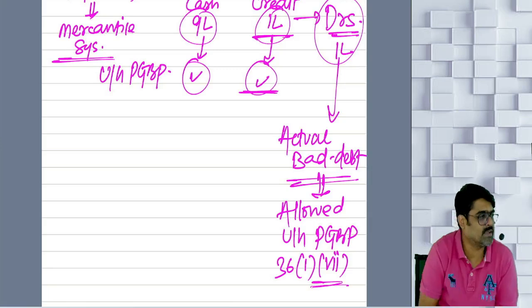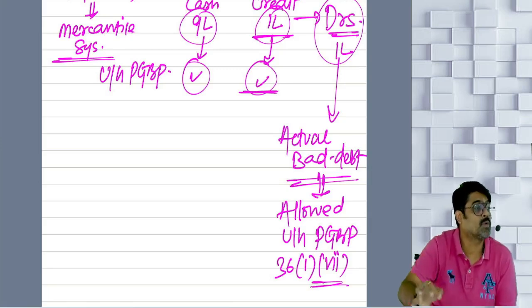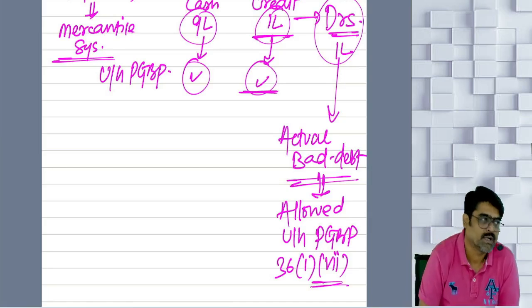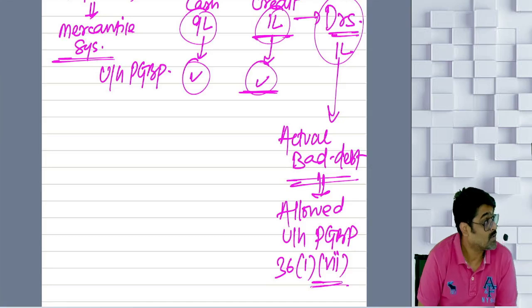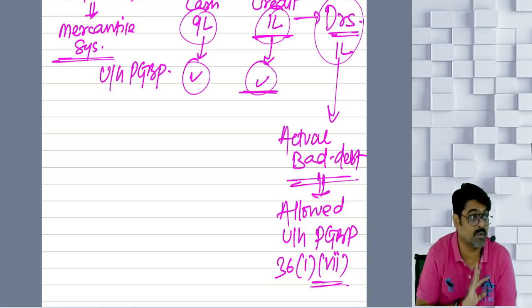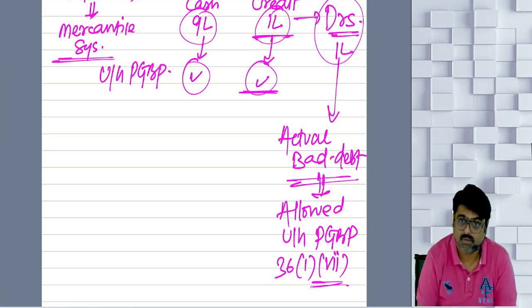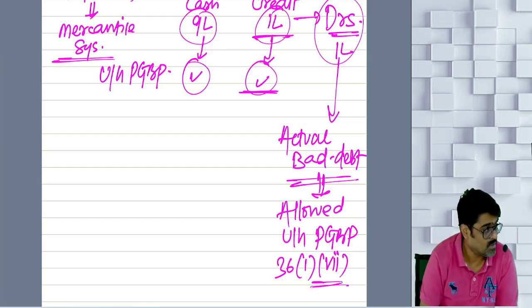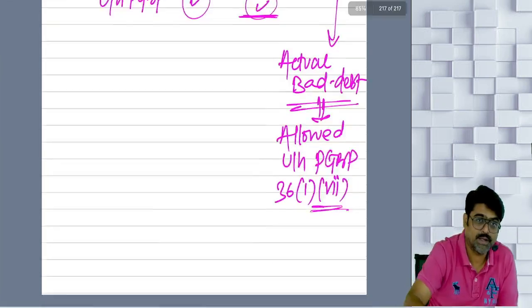Only condition is you have to write off in your books of accounts. That's it. Just write it off against your debtors and claim it as a deduction. But no deduction for reserves or provision for this bad debt will be allowed. Will you remember this? Sure. Pakka, no? One more example I am giving you.